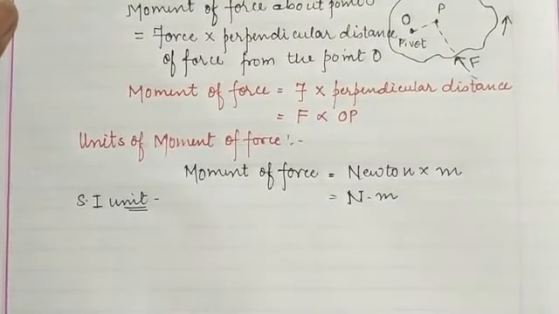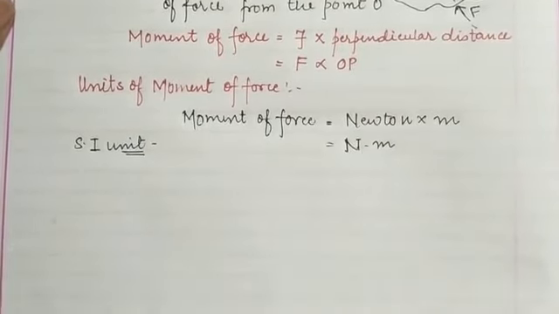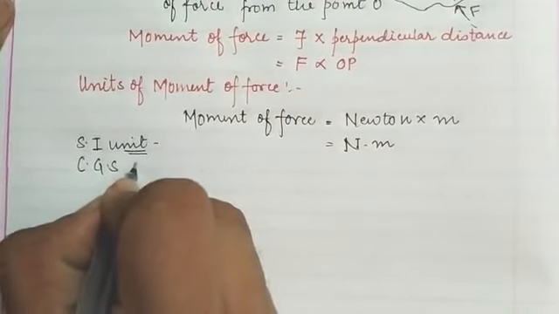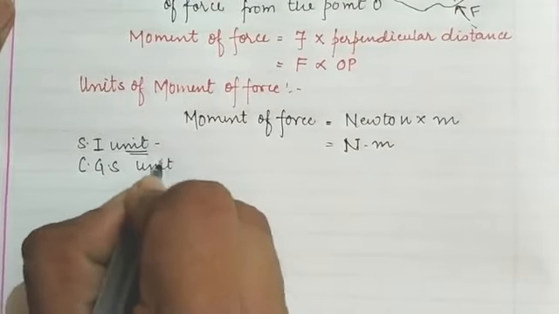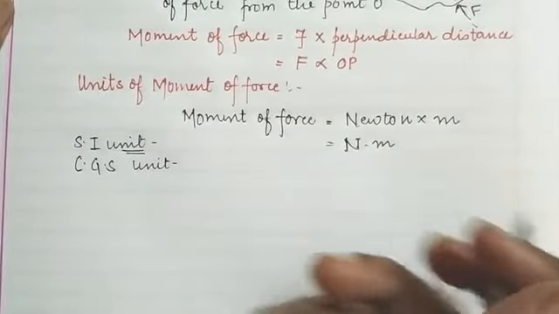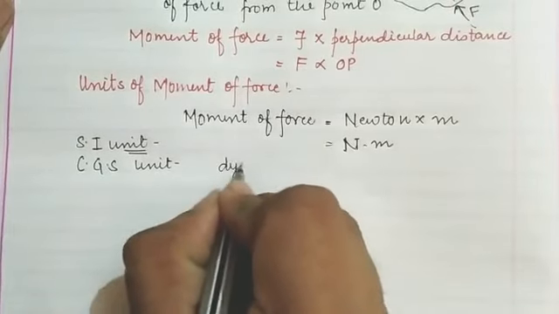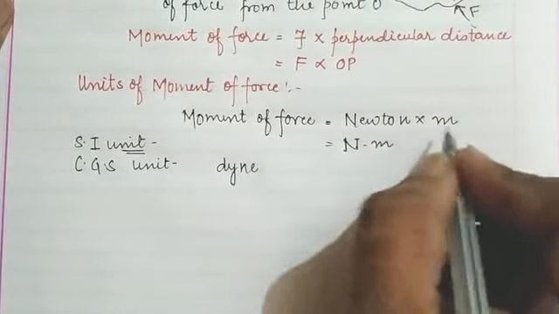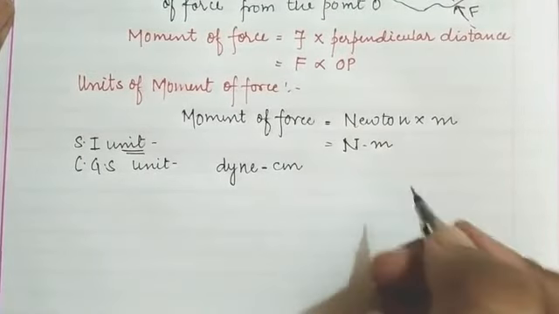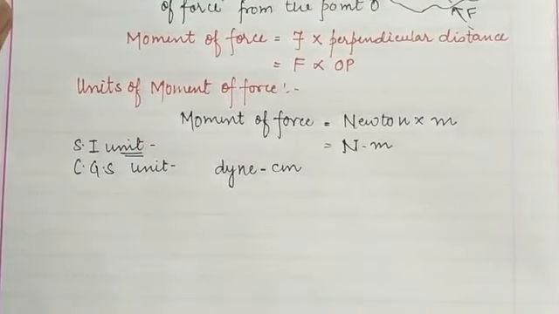Now children, if someone is willing to calculate it in the CGS system, the force is in dyne and the distance is calculated in centimeter. So dyne centimeter will be the unit of the moment of force in the CGS system.